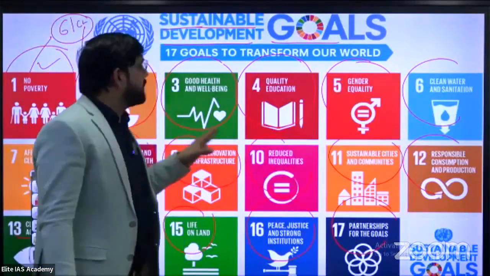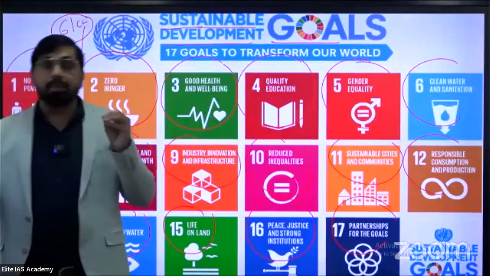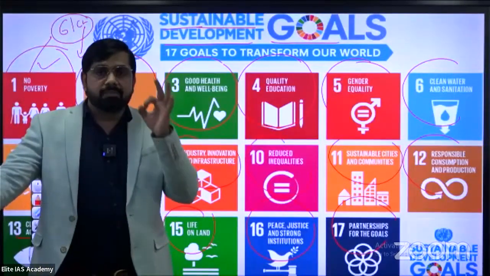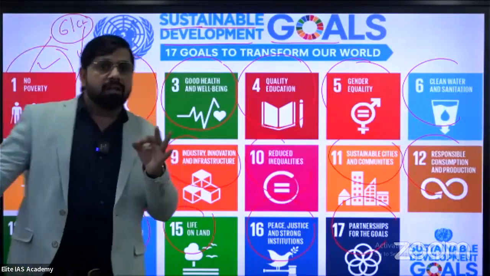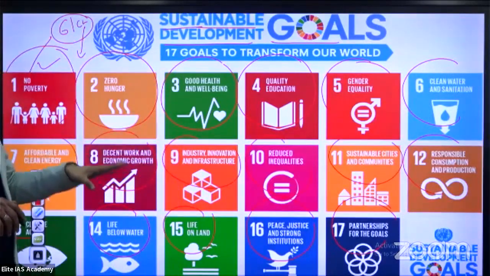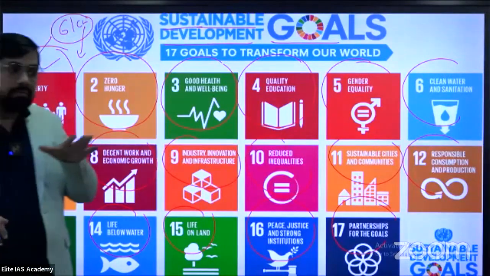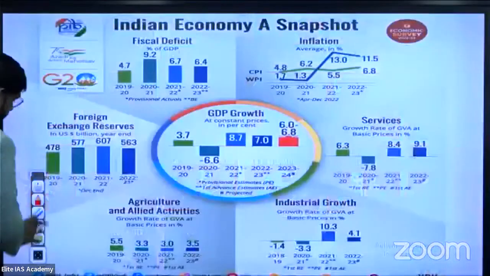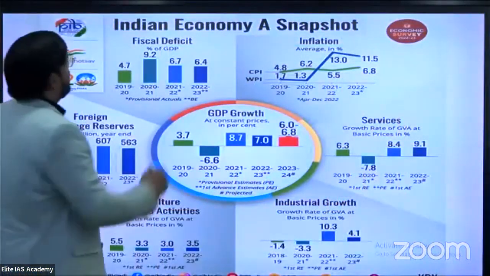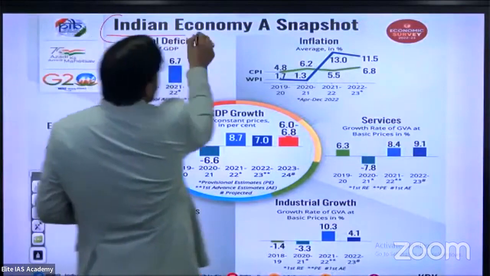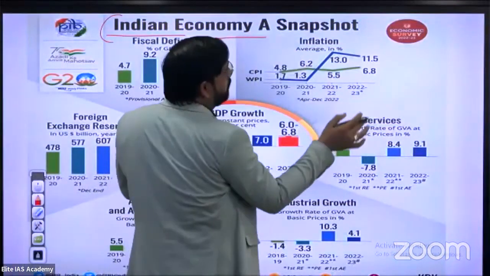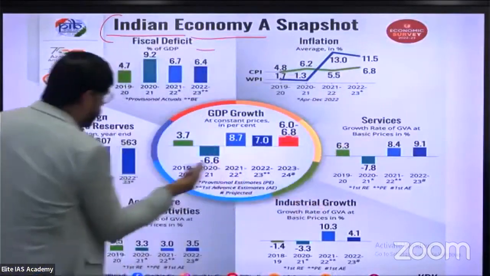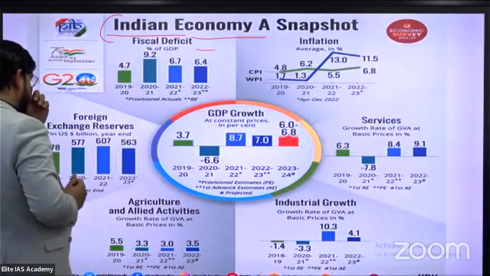That's why this is the main challenge for the Indian government: to make a comfortable and perfect budget to fulfill all the desires related to the 17 goals, or the problems currently related to India. So now in our next slide, let me see the final Indian economy, especially the major sectors: fiscal deficit, inflation, services, industrial growth, agriculture, and foreign exchange reserve.